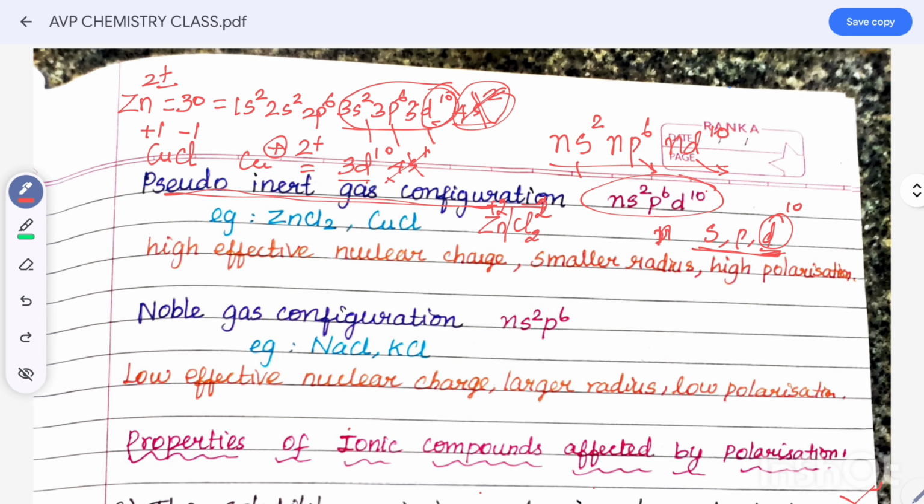Okay, next, the pseudo inert gas configuration elements have high effective nuclear charge, but smaller radius, that is high polarization. What's the meaning of effective nuclear charge? Effective nuclear charge என்னது? Z effective. Already நம்ம படிச்சிருப்போம் lattice rule. Z effective is equal to Z minus S. Z is the atomic number, and S is the screening effect or screening constant. Shielding constant, both are the same.